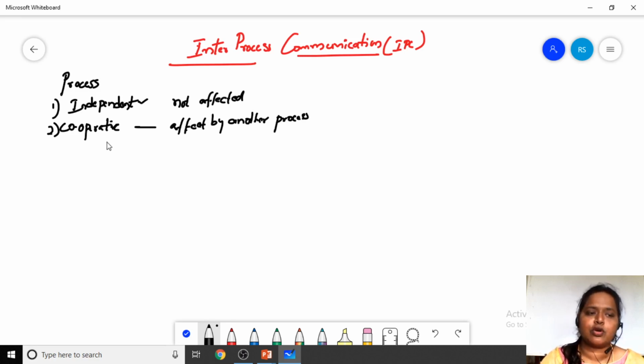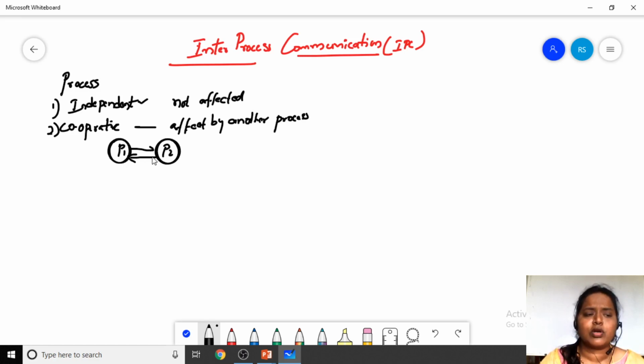When it comes to the cooperative process, take the processes P1 and P2. Cooperative means these two processes will share the resources, the memory, the files, and the input output resources. All of these are shared between the two processes, so they are cooperative, and one is going to be dependent on the other. So this is the cooperative process.